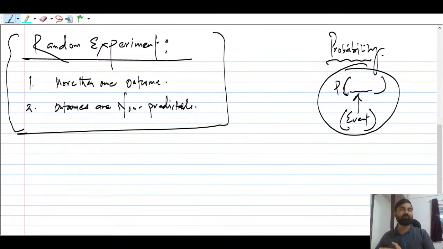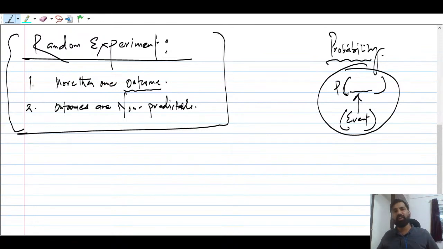So after random experiment, if I'm going to collect these experiments and put them in a set, you can say, right? I hope everybody might have studied set theory. I will teach you set theory as well, because that is the basic mathematics which everyone should know. In fact, this course expects everybody to know what a set is, what the meaning of set is, how many types of sets there are, what the set representations are, how we represent sets, and so on and so forth, right?